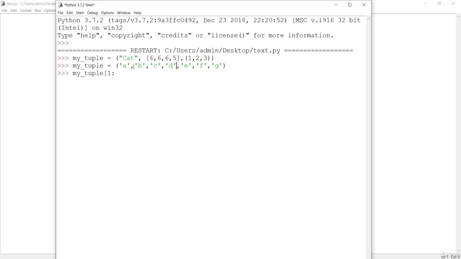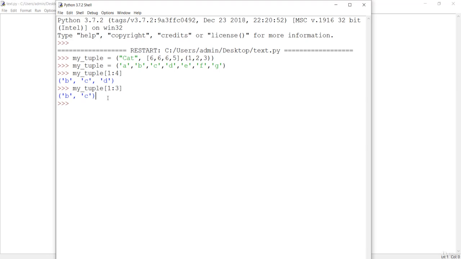Let me just do something like from B to D. This is the inclusion position. I want the D also, so we have to put the index of E here. The index of E is 4, going 2, 3, 4. If I put 4 over here, I'm going to get B, C, D. But if I just put the position of only D, then you are going to get B, C only. So this is the exclusion position.